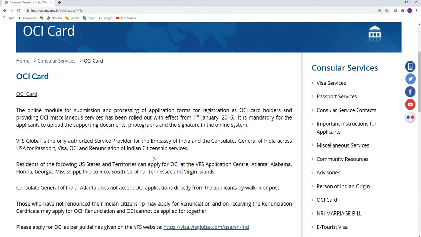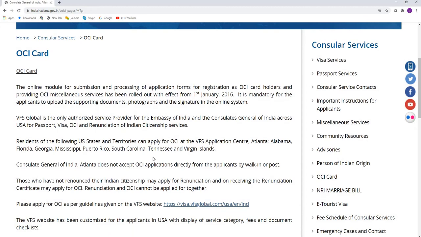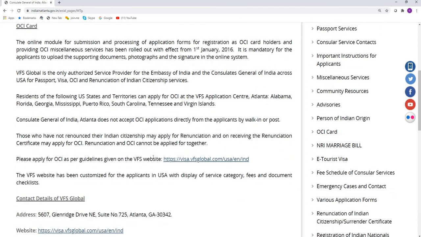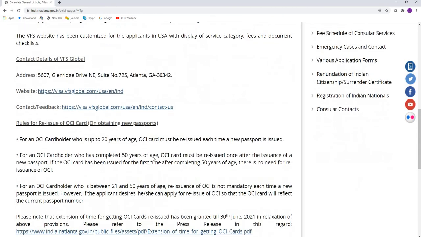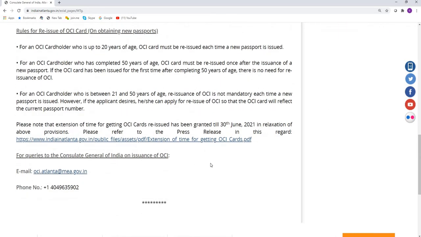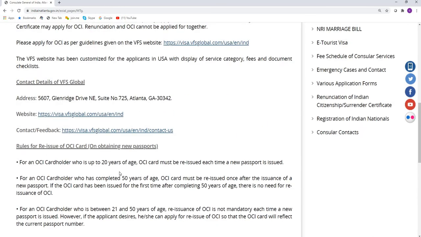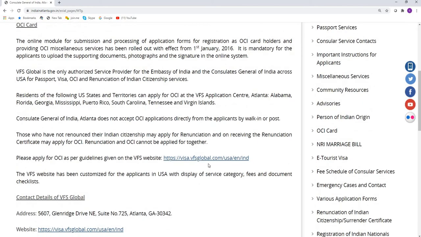Now you have information about the OCI card, who is eligible, where to apply, what is the address, and what are the recent information regarding relaxation of some provisions regarding the reissue of the OCI cards. In case we have a difficulty, where to connect with the Government of India office in Atlanta, which is the consulate. So let's get started and go to the VFS Global website.